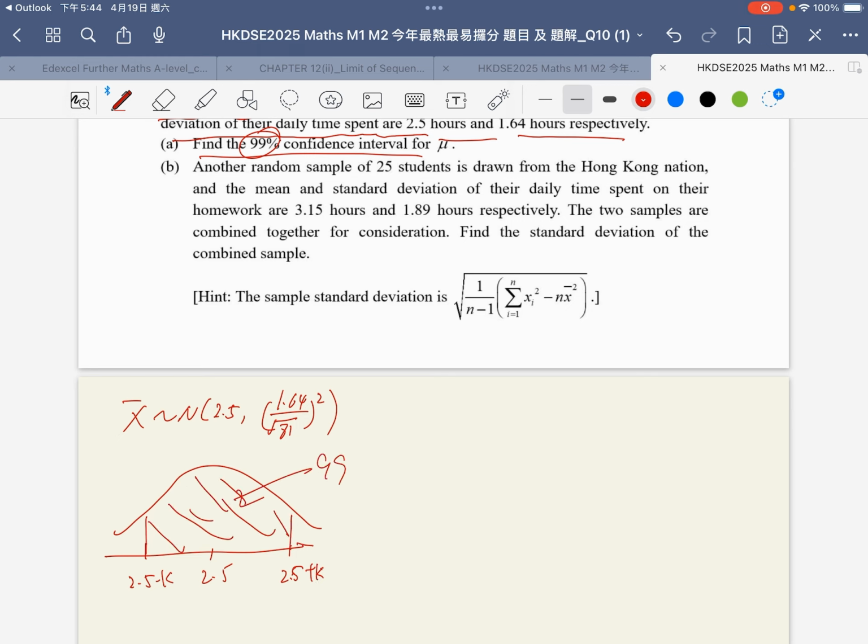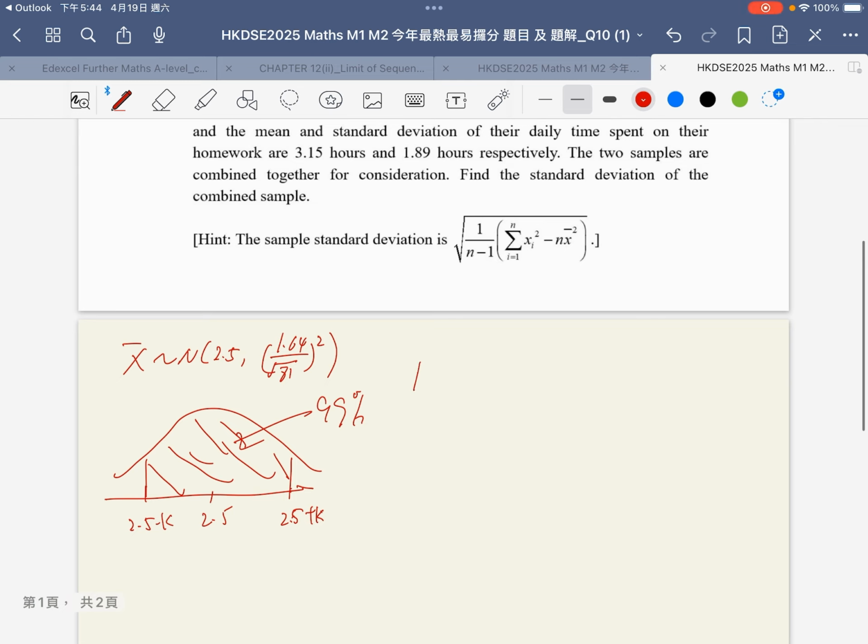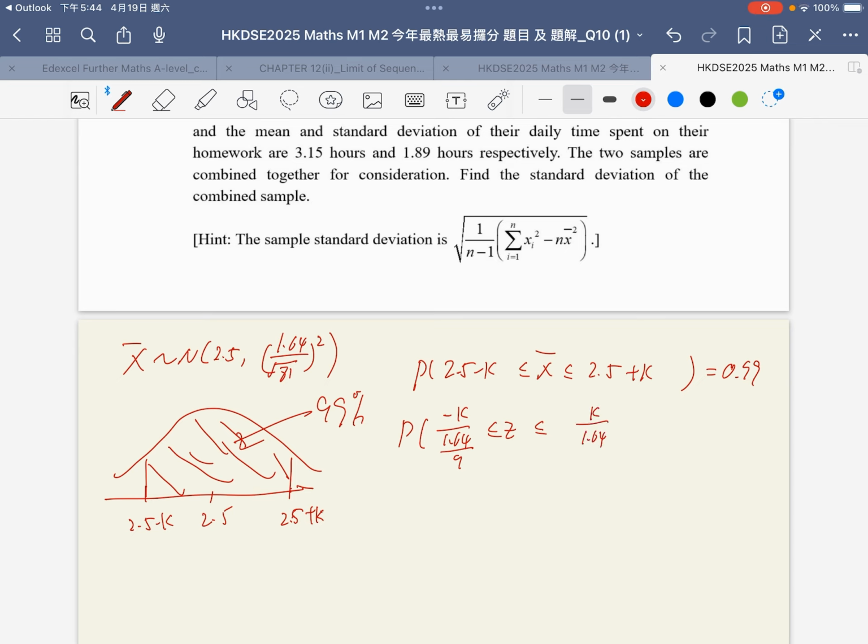That is 0.99. Therefore, we can set a probability function: the mean distribution between 2.5 minus k and 2.5 plus k is equal to 0.99. Then I change to the standard normal distribution, that is, minus k over 1.64 over 9 and positive k over 1.64 over 9, equal to 0.99.